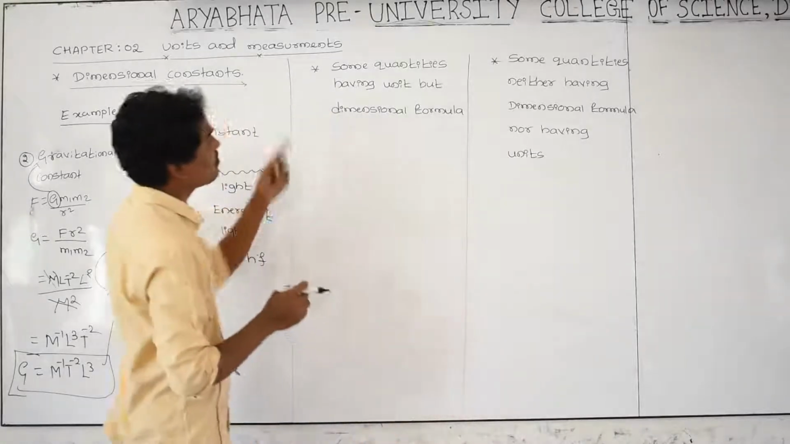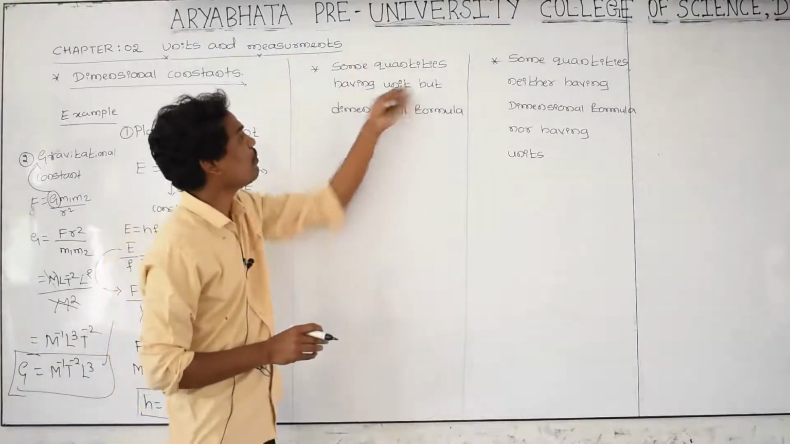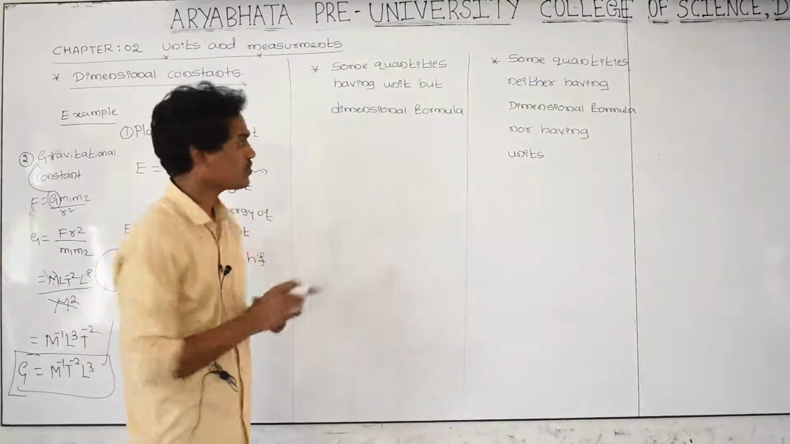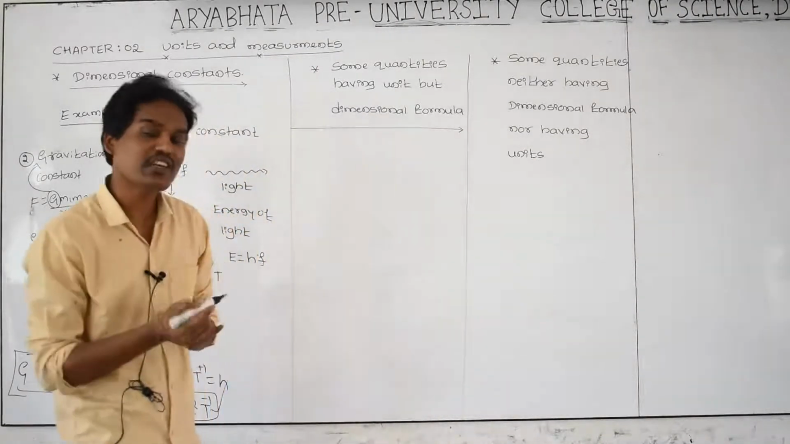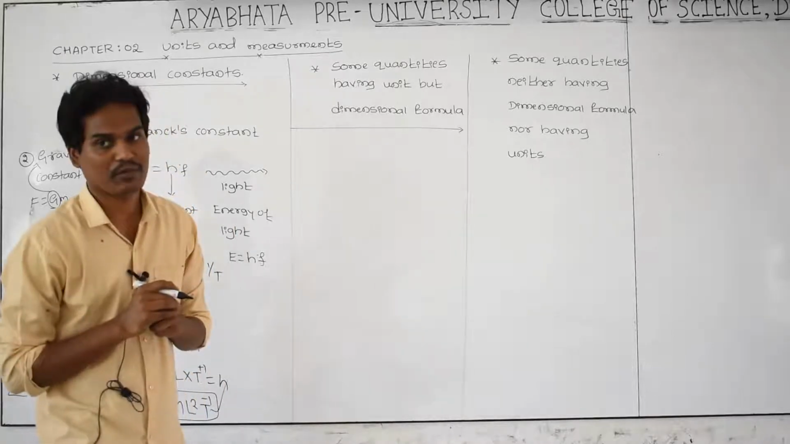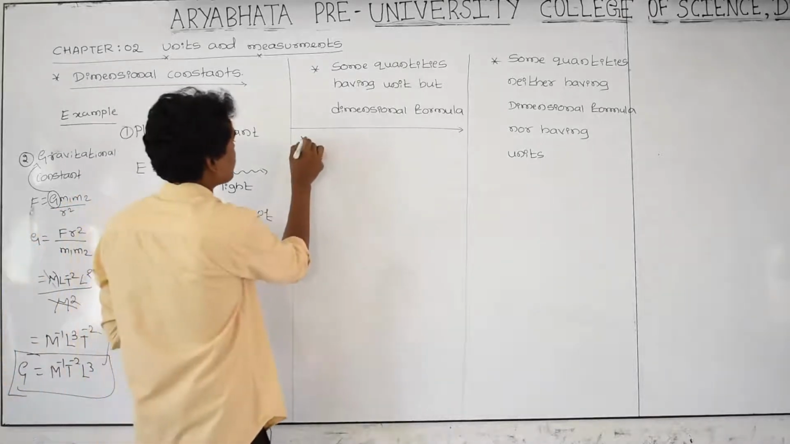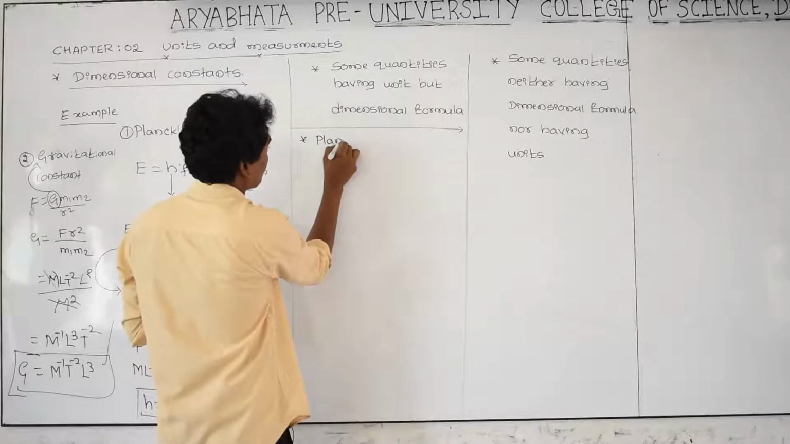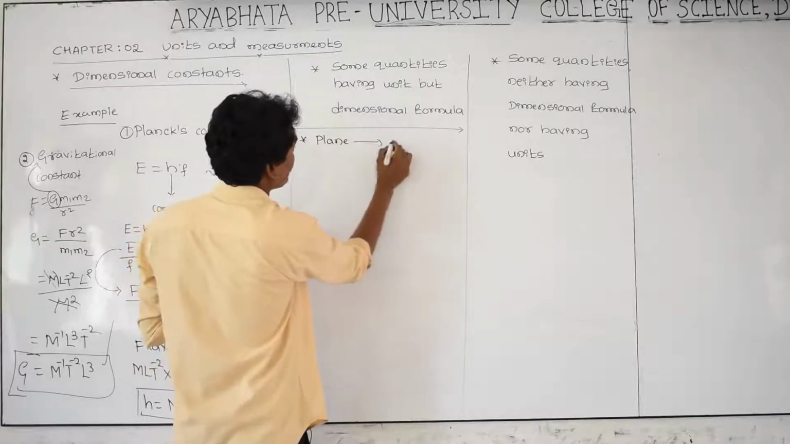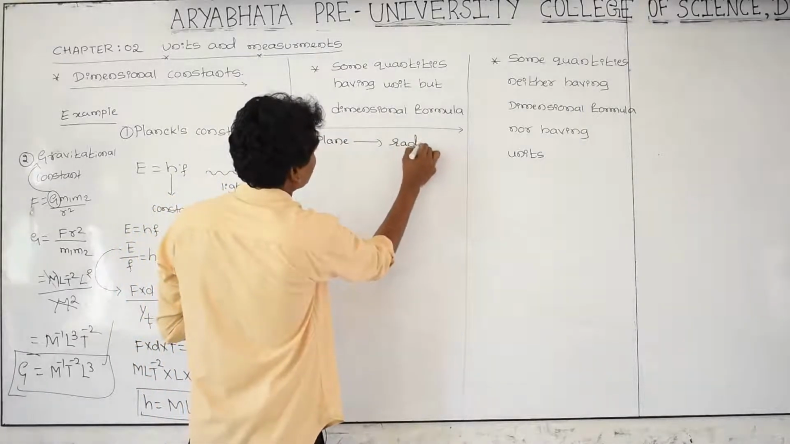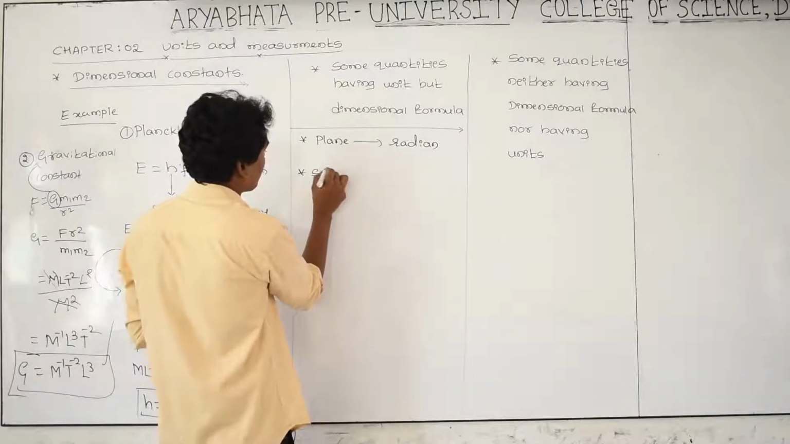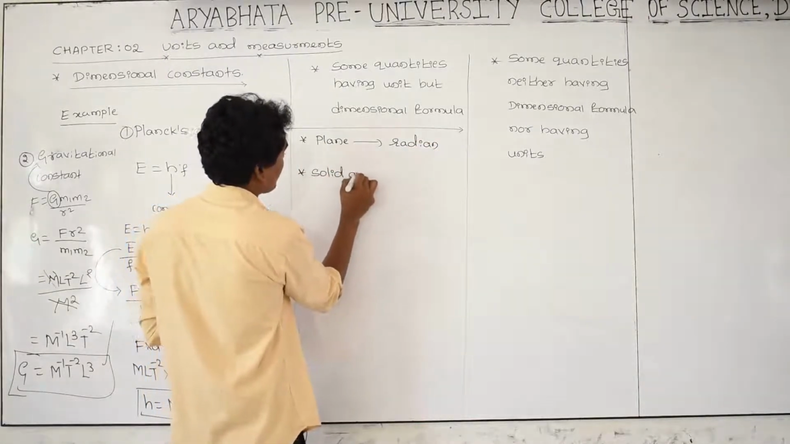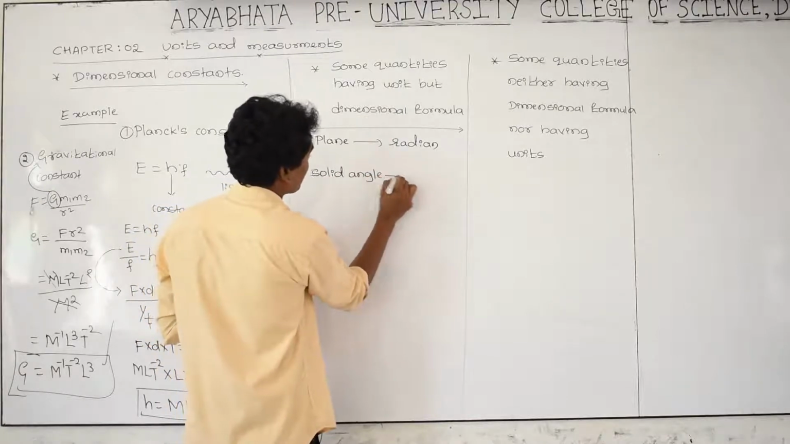And go to the next concept: some quantities have a unit but not a dimensional formula. Some quantities have a unit, an SI unit, but do not have a dimensional formula. Which are those quantities? The first one is plane angle. Its unit is radian. And the second one is solid angle. Its unit is steradian.